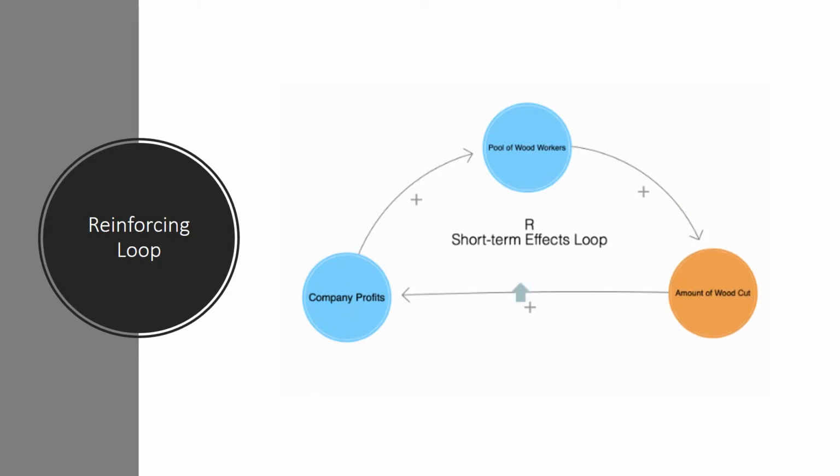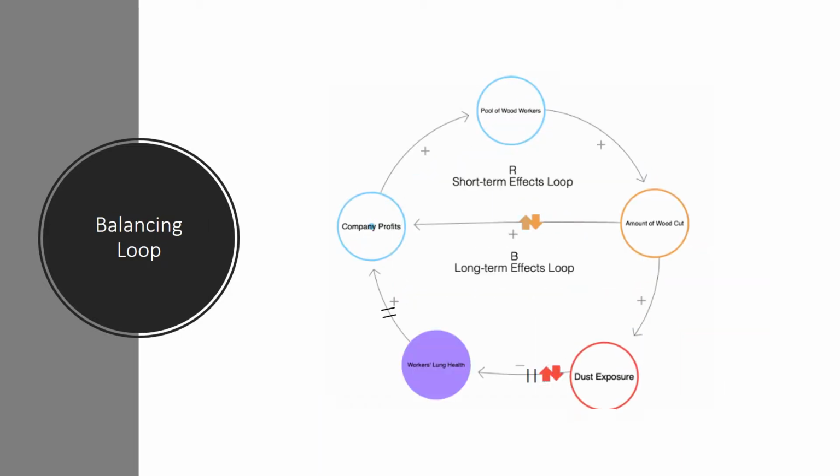The driving force within the system is that companies are profit-oriented and their motivation can be found in this reinforcing loop. In the short term, more woodworkers is associated with more wood cut, which will lead to higher profits and lead to more woodworkers. However, in the long term, company profits will be affected.